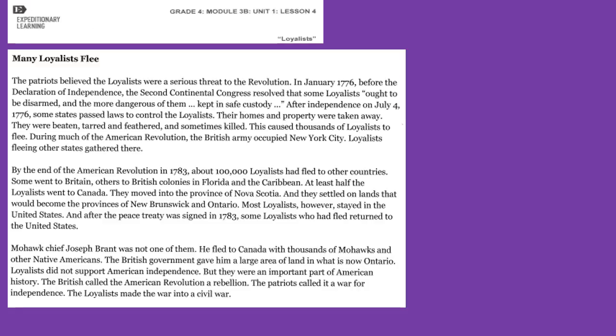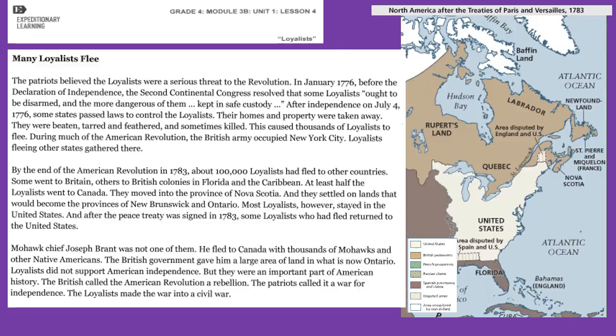During much of the American Revolution, the British Army occupied New York City. Loyalists fleeing other states gathered there. By the end of the American Revolution in 1783, about 100,000 Loyalists had fled to other countries. Some went to Britain, others to British colonies in Florida and the Caribbean. At least half of the Loyalists went to Canada. They moved into the province of Nova Scotia, and they settled on lands that would become the provinces of New Brunswick and Ontario. Most Loyalists, however, stayed in the United States.